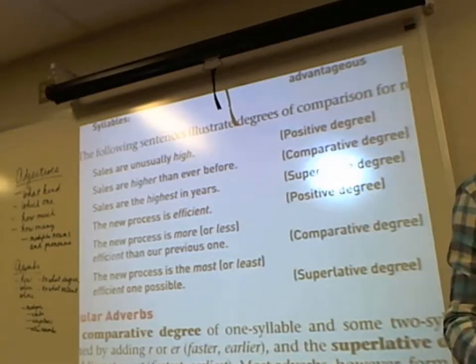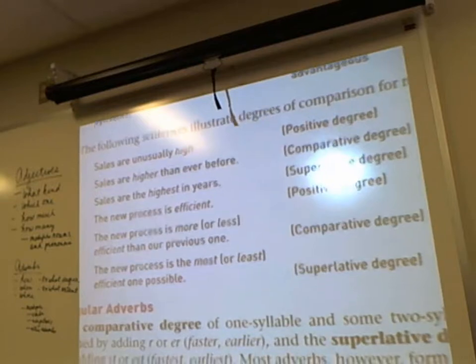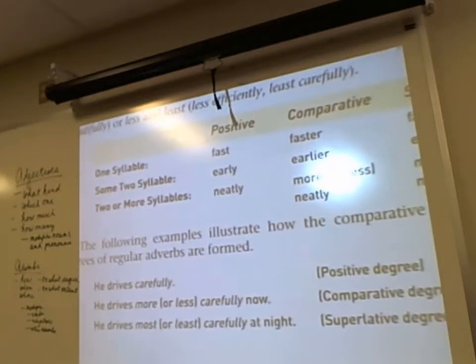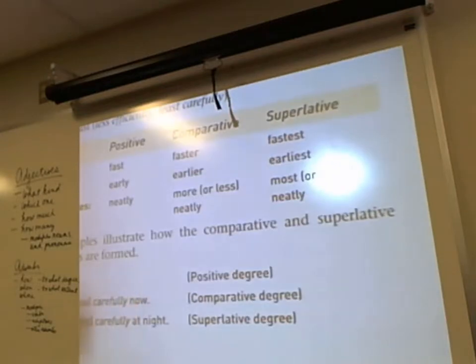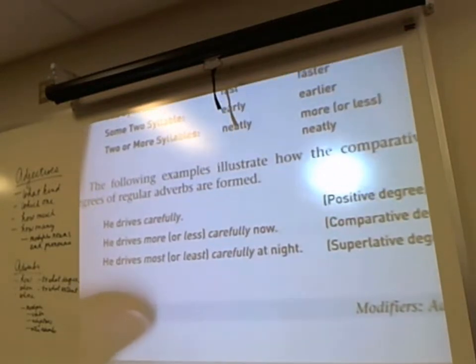Adverbs do the same thing. By the way, the word fast can be an adjective as well. It can be a noun. It can be a verb. It can be multiple parts of speech. But as an adverb, it would be fast, faster, or fastest. Early, earlier, or earliest. Neatly, more or less neatly, or most or least neatly.